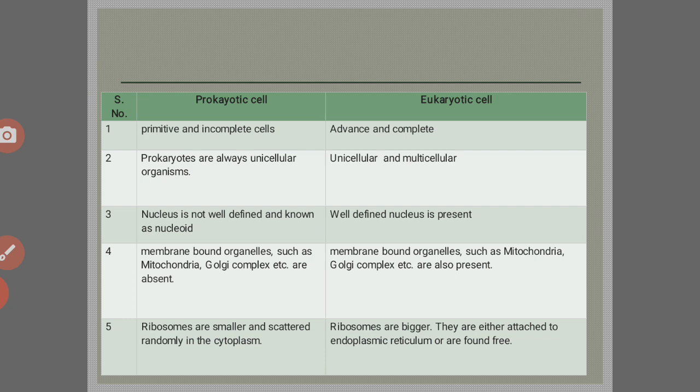In the prokaryotic cell, membrane-bound organelles such as mitochondria, Golgi complex, etc. are absent, while in the eukaryotic cell, membrane-bound organelles such as mitochondria, Golgi complex, etc. are present. In the prokaryotic cell, ribosomes are smaller and scattered randomly in the cytoplasm, while in the eukaryotic cell, ribosomes are bigger. They are either attached to the endoplasmic reticulum or found free.